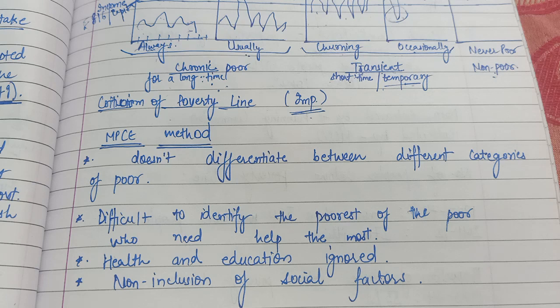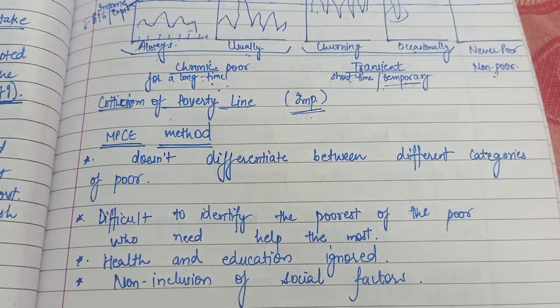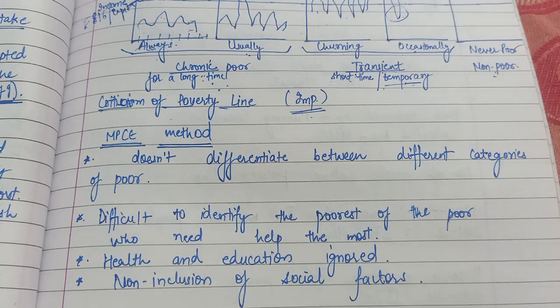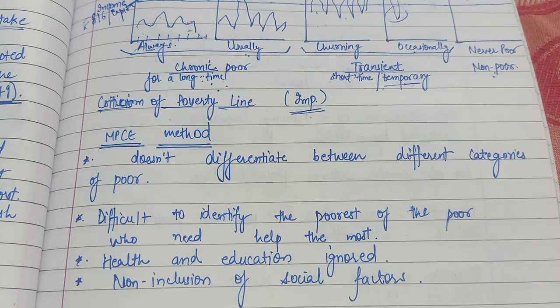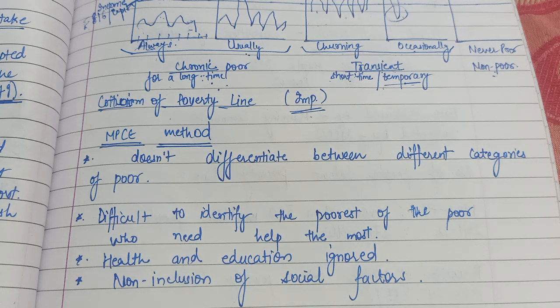Okay, again, as we have talked about, among the poor people also there are a variety of poor. Absolutely poor, very poor, and just poor, who are just below the poverty line. So there are the ones who are the poorest of the poor. Like from the set of the poor people, there are some people who are the poorest of all. So they need the most urgent help actually from the government. They need the most number of remedial measures to just correct their situation. But this poverty line does not differentiate between the different categories of poor, and it groups all the poor people together.